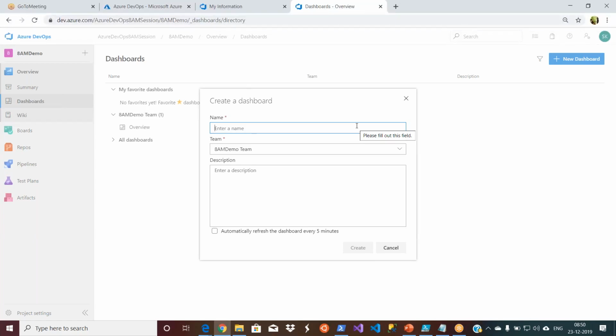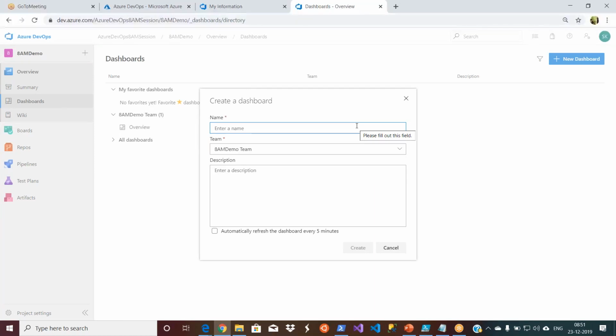For the dashboard widgets, you have both from Microsoft and third party as well. And of course, if you want to create your own widget, you can do that too, but that comes from the development aspects. You can use C# and some extensions from the Azure DevOps SDK, create your own widget, publish it to the marketplace, and use it here. It is similar to any other cloud platform. In AWS, you can download or publish your widgets or utilities, and you can make money from that by selling them. In a similar way, you can do it here as well. So let me create one.